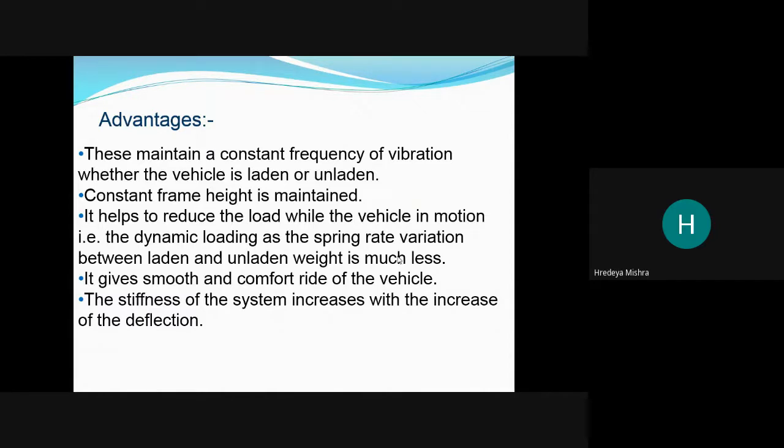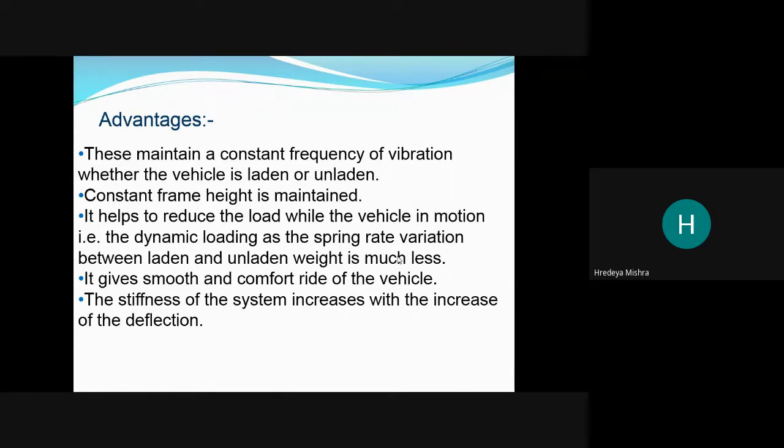It helps to reduce the load while the vehicle is mounted or in motion. The dynamic loading, as the spring rate vibration between laden and unladen weight, is much less. It gives a smooth and comfortable ride of the vehicle.